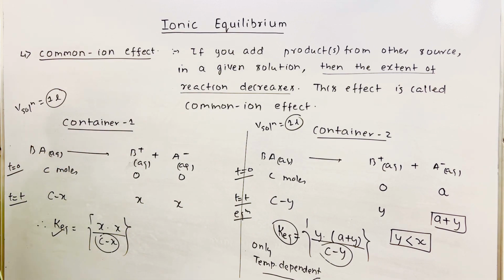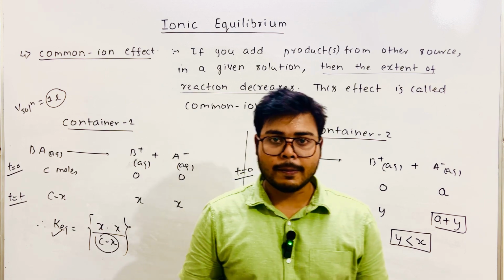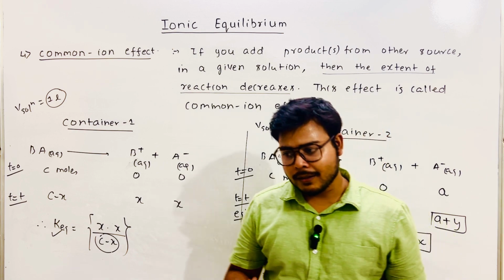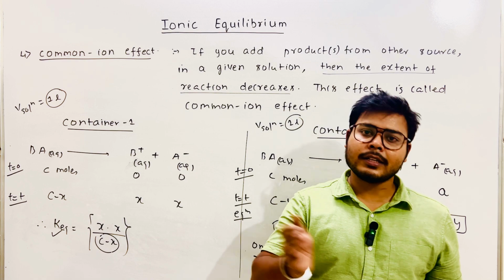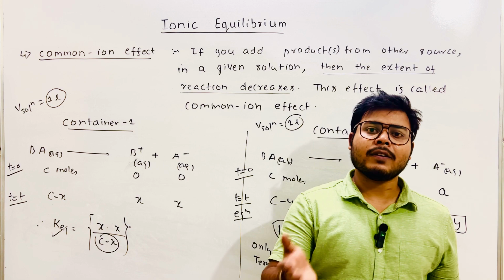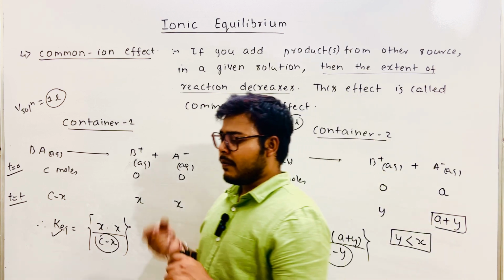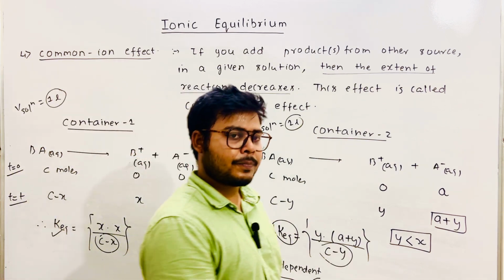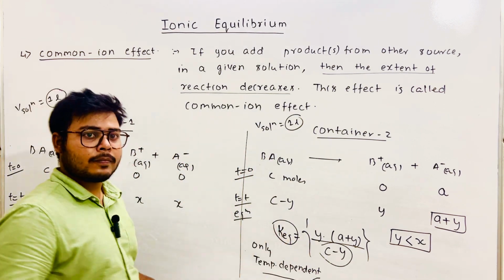Understood? So wherever there is a common ion effect, the extent of ionization decreases. Understood? So repeat along with me. Whenever there is a common ion effect, the extent of reaction decreases. Just memorize this. So in that case, X is greater than Y.